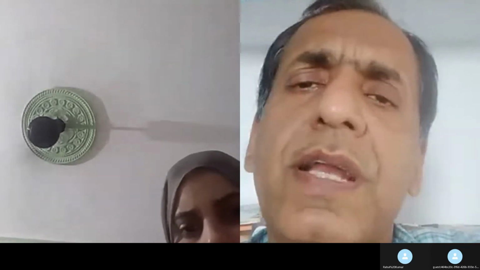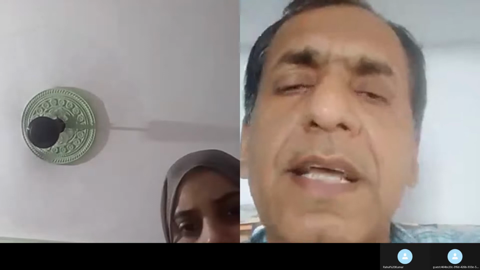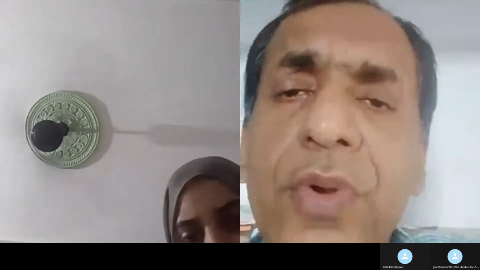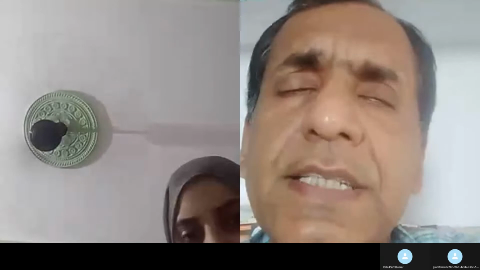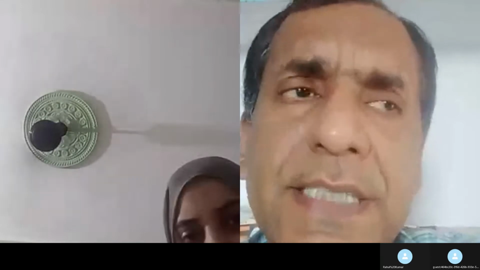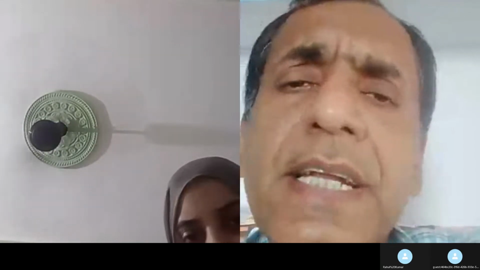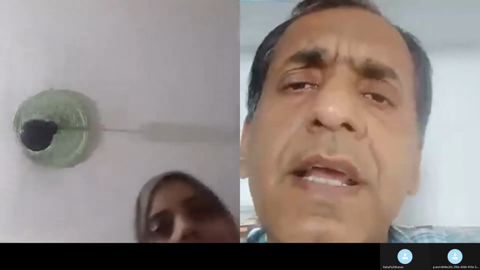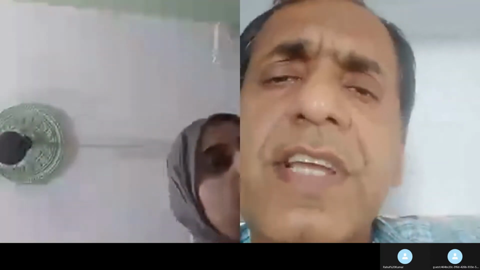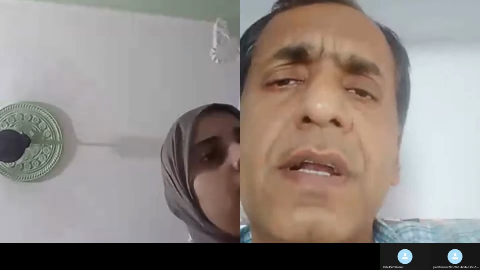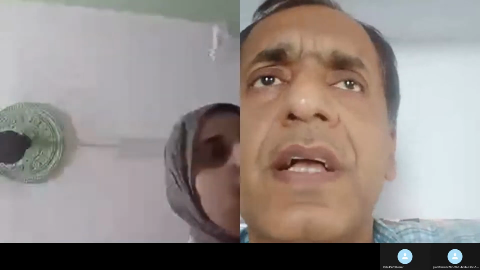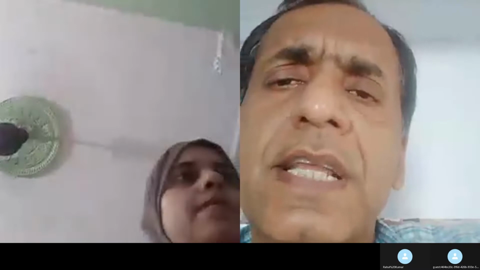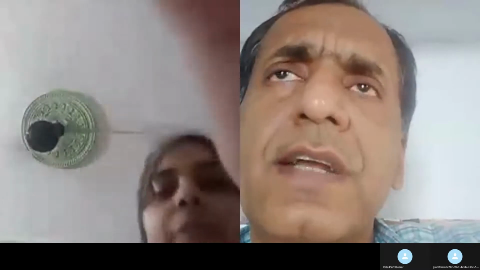The outer layer of the pollen grain is known as the exine, and the inner layer of the pollen grain is called intine. And you know that I have already taught you that the exine, which is the outer layer of the pollen grain, remains differentiated into two parts. The outer layer is known as sexine, and the inner layer is known as nexine.